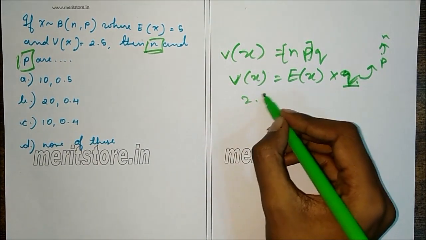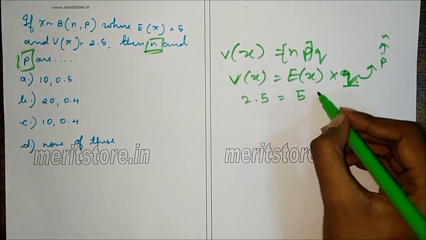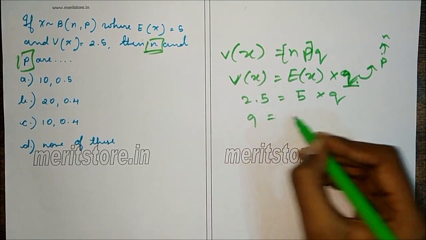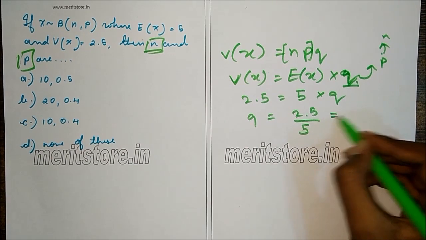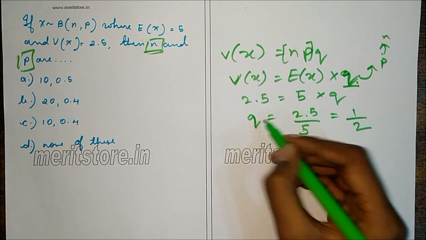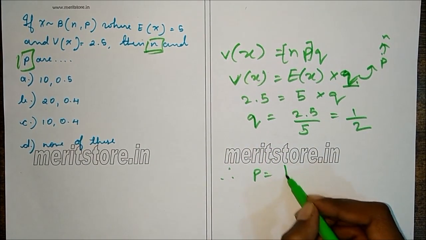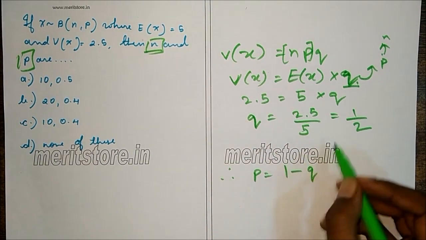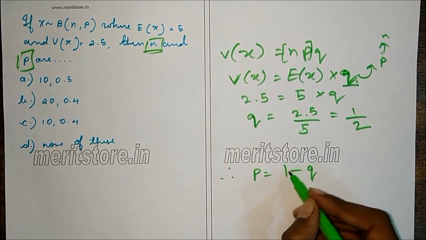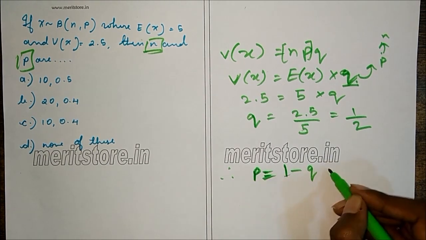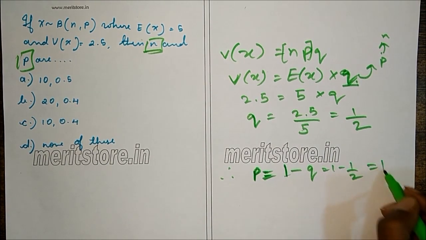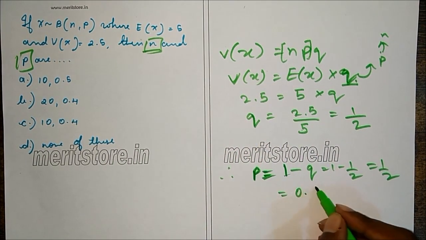So V of X is 2.5, E of X is 5 into Q. So Q is 2.5 by 5. Now we know that 2.5 is half of 5. So we can write this as half. So Q is half. Therefore P is 1 minus Q, since the total of P and Q is 1. So P is 1 minus half, which is half. So P is half, that is 0.5.